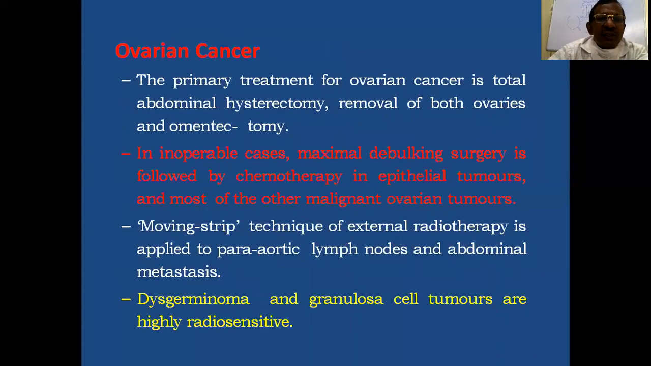Then ovarian cancer: usually the treatment of choice is total abdominal hysterectomy with bilateral salpingo-oophorectomy and infracolic omentectomy, the primary treatment. But in inoperable cases, maximal debulking surgery is followed by chemotherapy in epithelial tumors and most of the other malignant ovarian tumors. But in some cases, the moving strip technique of external radiotherapy is given for para-aortic lymph node positive and abdominal metastasis.